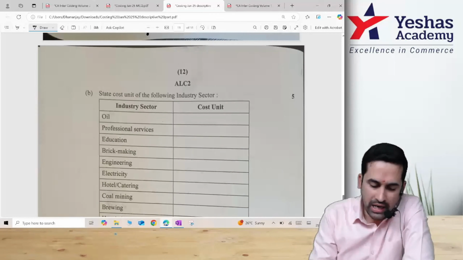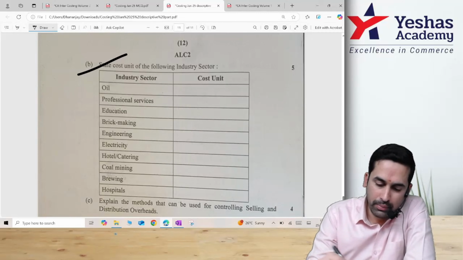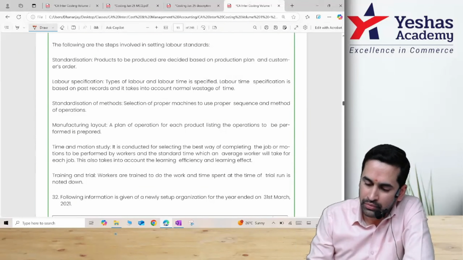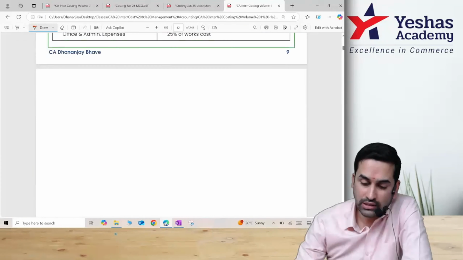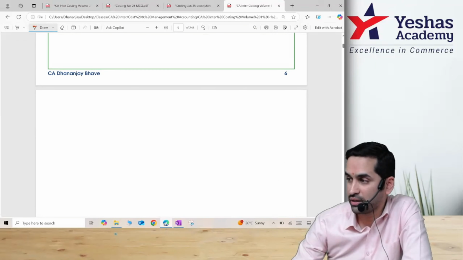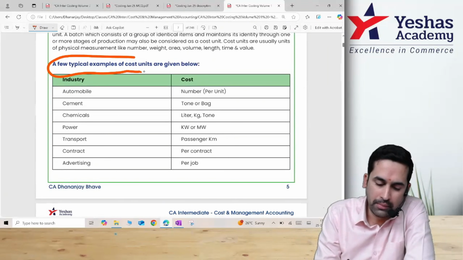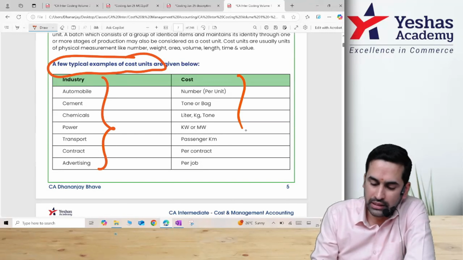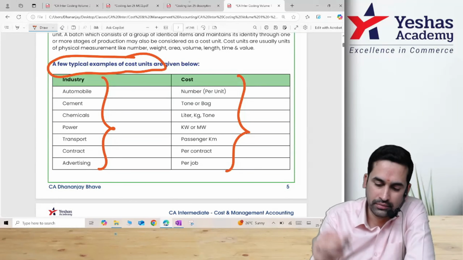The next theory question they asked: state the cost unit of the following industries. If you remember in the first chapter, initially when we discussed theory, there was a story on what is a cost unit, and I said anything for which you calculate cost. And if I remember correctly, this exact table was there: a few typical examples of cost units, some industries and some cost units. Same way, they gave a list.